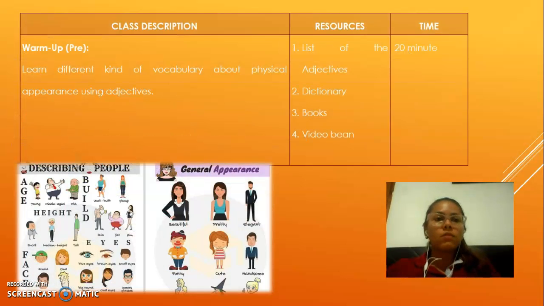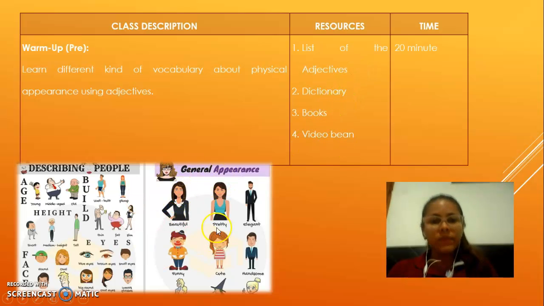Class description 1 and 3: learn different vocabulary about physical appearance using adjectives. The idea is that the students try to describe people and identify the characteristics that a person has. The resources I need for the lesson plan are a list of adjectives, a dictionary, books, and a video game.